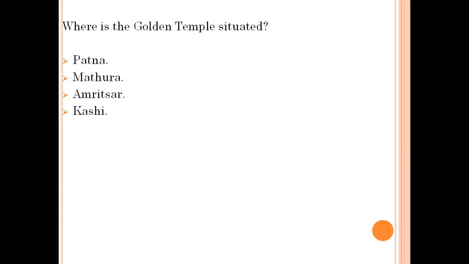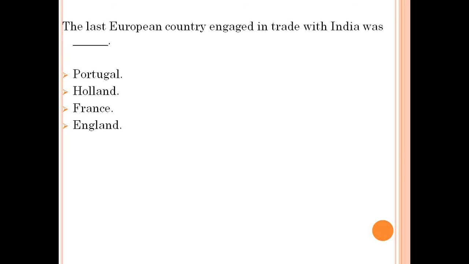Where is the Golden Temple situated? Patna, Mathura, Amritsar, Kashi. Answer: Amritsar. The Golden Temple is situated in Amritsar.